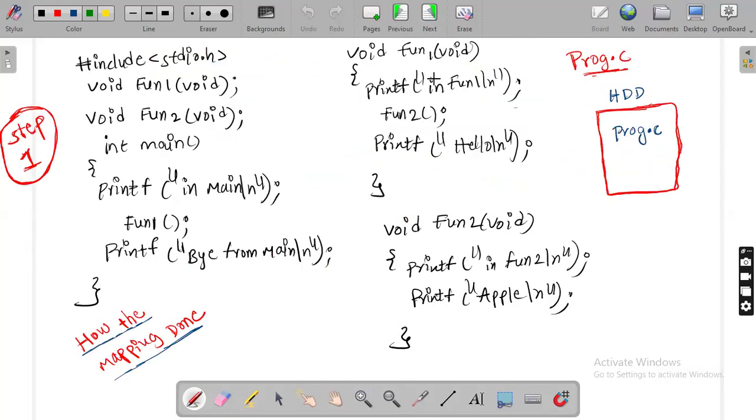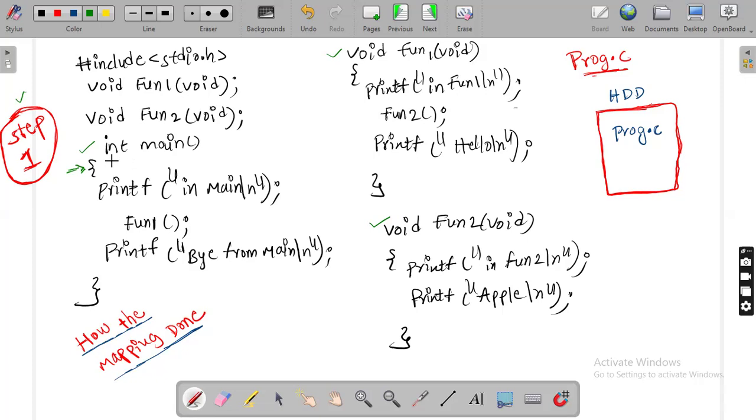See here, this is my program. What is my program name? Let's say prog.c. What is your step one? Step one is you have to write the program. So this is my program. How many functions did I write? Main function, fun function, fun1 function, and fun2 function. So now execution starts from the main function. I will tell why execution starts from the main function, but as of now consider execution by default starts from the main function. Now how function mapping happens, I will explain.